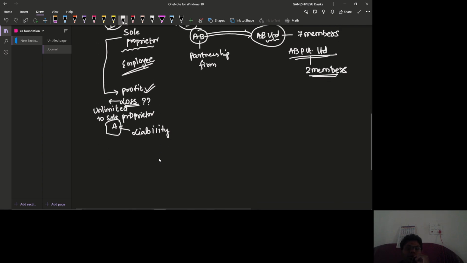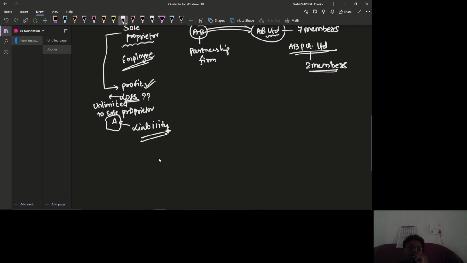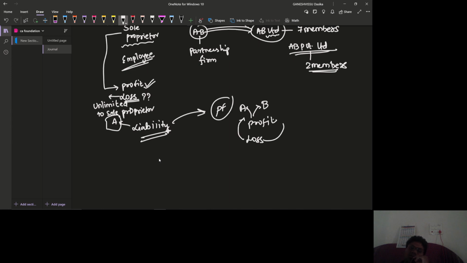So in order to reduce this liability, he is going to convert his business unit to a partnership. PF is partnership firm. Here, if there is any profit, then the profit will be enjoyed by both A and B. But if there is any loss also, this loss will be suffered by both A and B. Therefore, minimization of loss will be done.